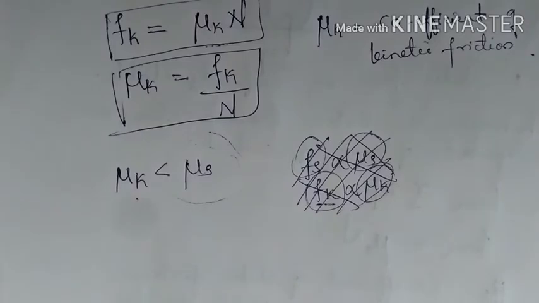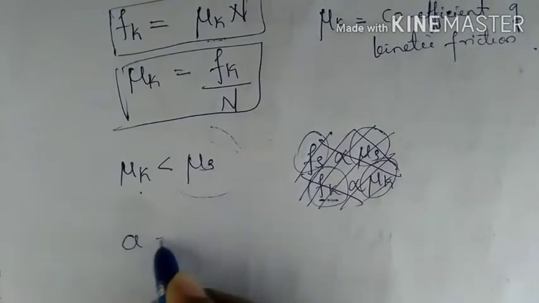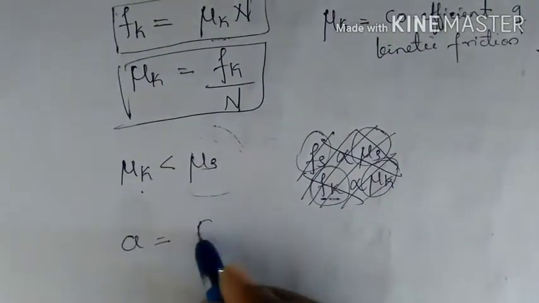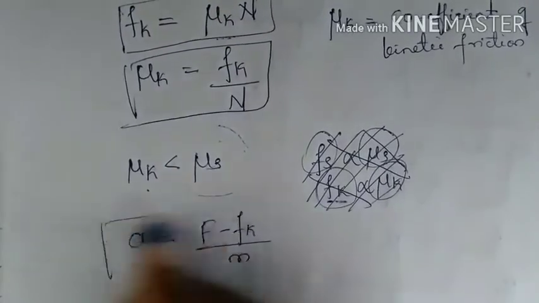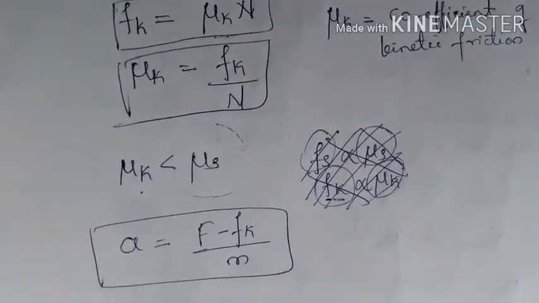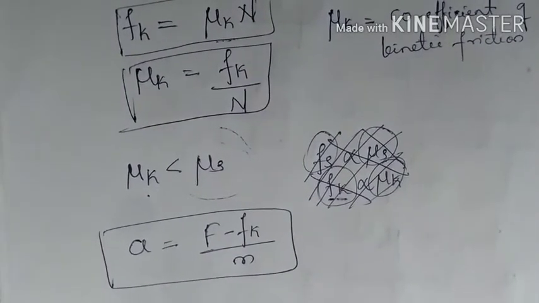So you can also write acceleration. If a force F is applied on a body of mass m moving on the surface of another body, then F is equal to ma. So acceleration can be written as a is equal to F minus Fk by m. This is the acceleration of the body which is sliding.